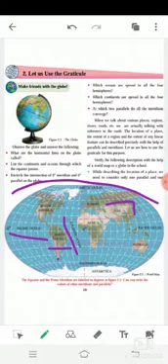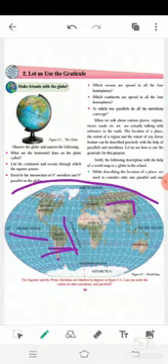Our earth is spherical in shape, so America is spread on the other side as well, as a huge continent. So it is spread over all the 4 hemispheres. We can find it in east, west, north and south.